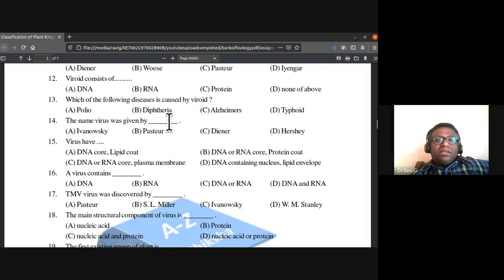Who coined the term virus? So the 14th one, the answer is B. Pasteur gave the name virus.